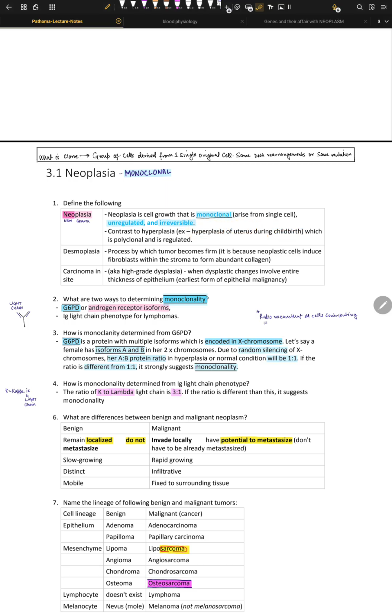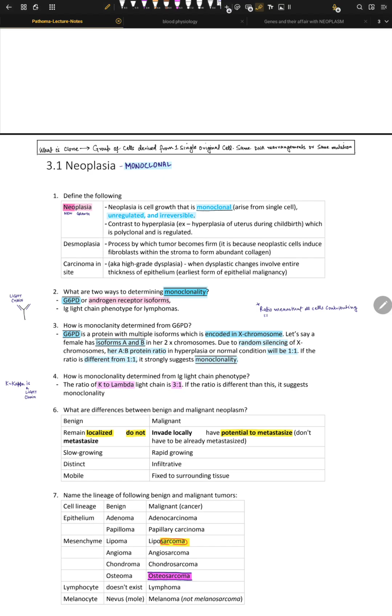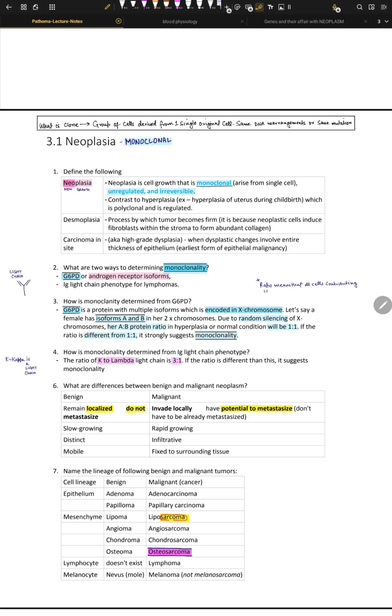So what does monoclonal really mean? Well, in our body, every tissue has many cells, right? They come from different progenitor cells, right? And when you stimulate these cells, for example, estrogen stimulates endometrium, the endometrium will make many clones, right? This is called polyclonal. But when one cell is genetically mutated, it gives growth advantage to that one single cell, and this one single cell multiplies uncontrollably, and all these daughter cells carry the same genetic fingerprint of that monoclonal.